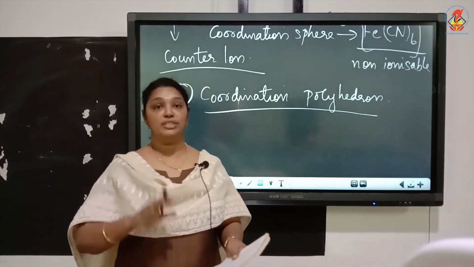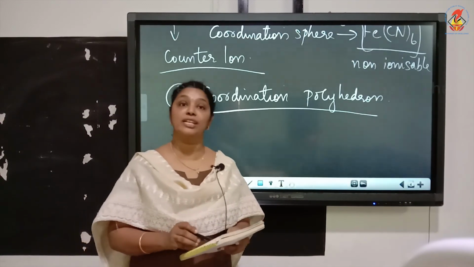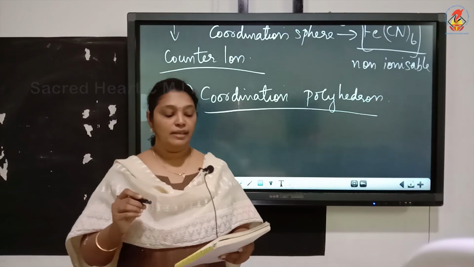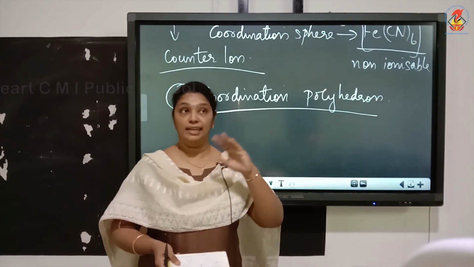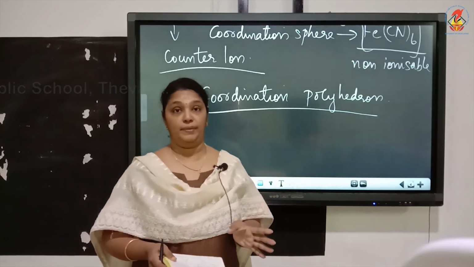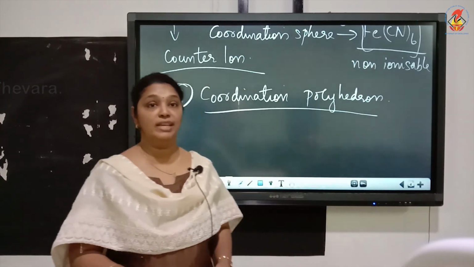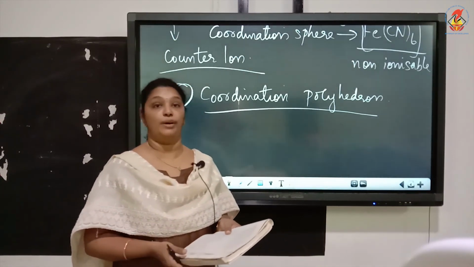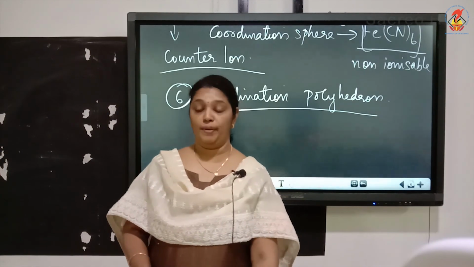In the coordination sphere, means inside the square bracket, the ligands are attached to central metal atom in definite directions in space, thereby giving a definite geometry to the complex ion. So the coordination compounds have characteristic shape. The usual shapes given by coordination compounds are octahedral, tetrahedral and square planar.